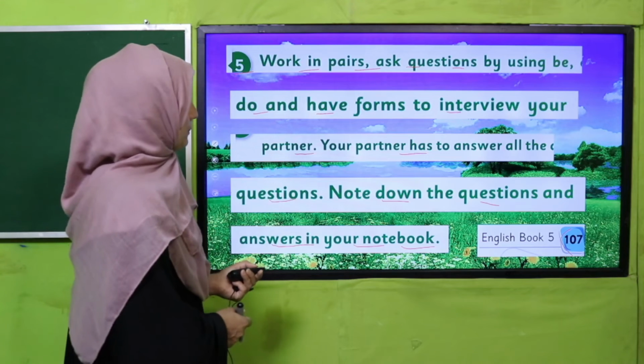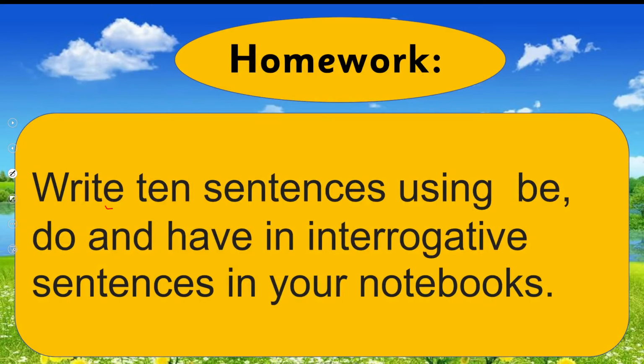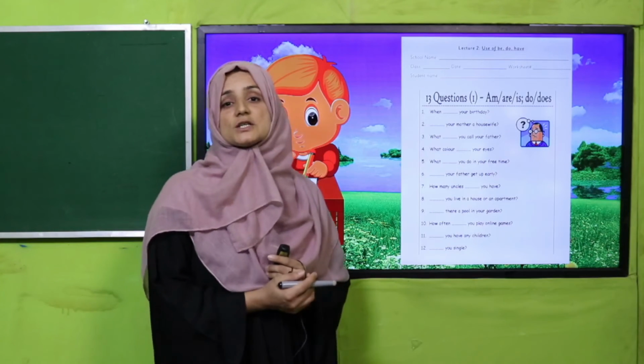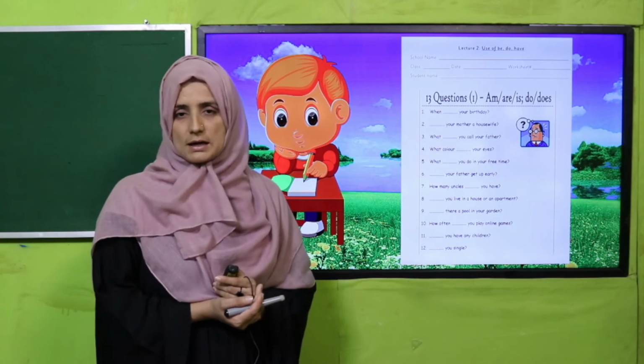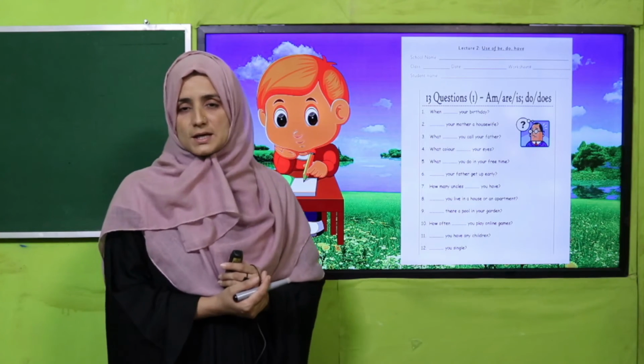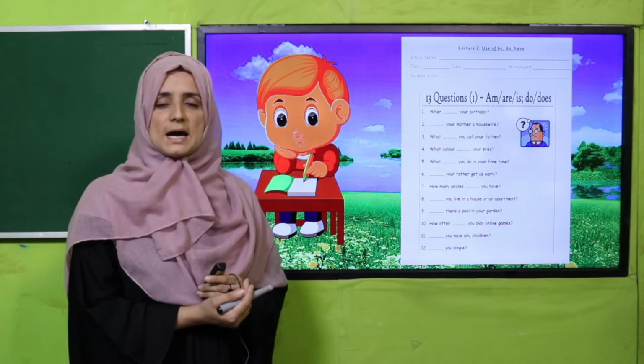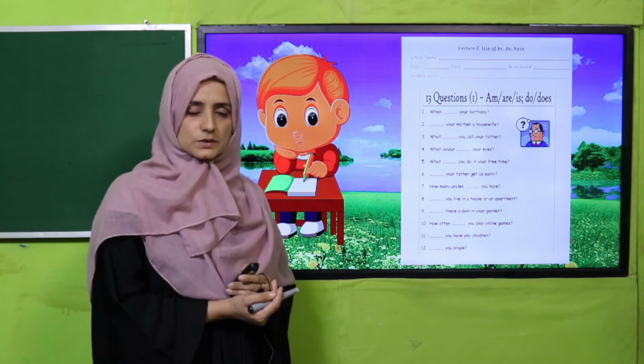So what's our homework for today? Write 10 sentences using be, do and have in interrogative sentences in your notebook. This is your homework for today, my dear students. My dear teachers, this worksheet is for you. You should click it, download it and provide it to your students, and then check how students can use be, do and have to make an interrogative sentence.